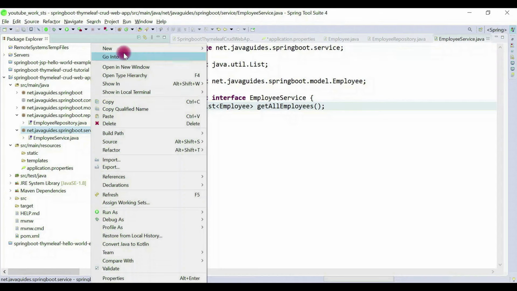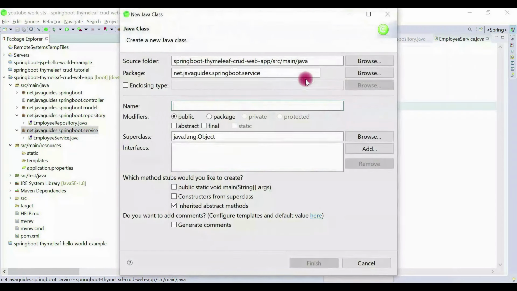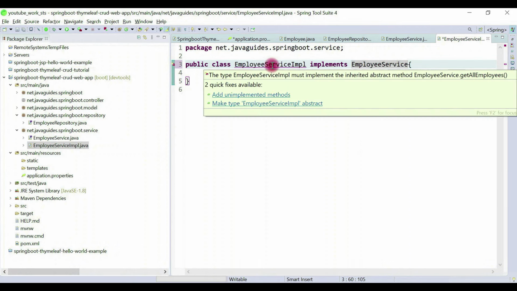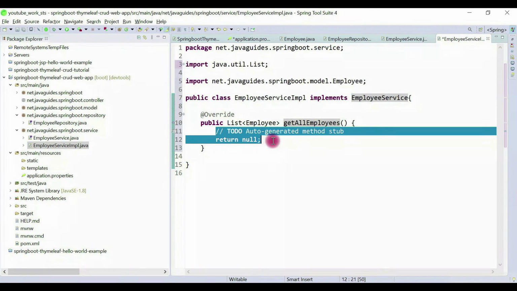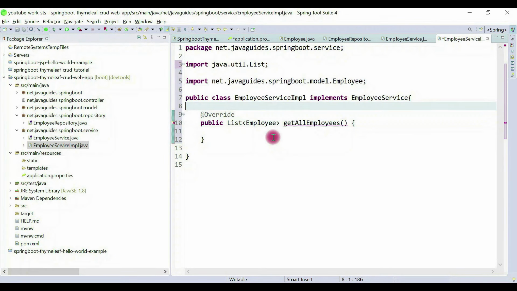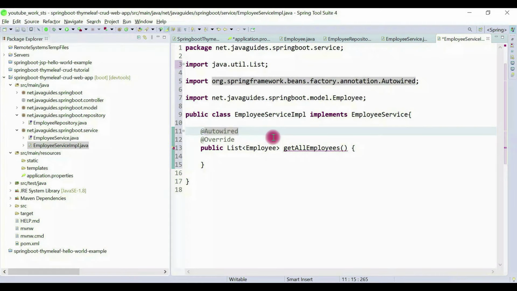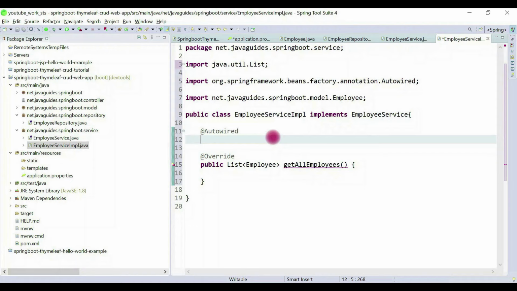Now we're going to create a class which implements this interface. Let's name this class EmployeeServiceImpl. This class will implement the EmployeeService interface, and then we're going to override the method here. We first autowire EmployeeRepository. Here we are just injecting EmployeeRepository using the @Autowired annotation.